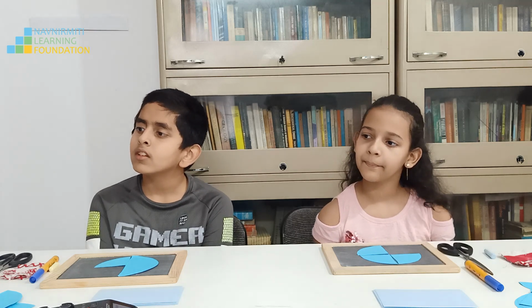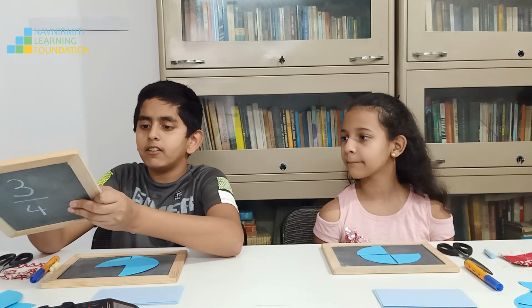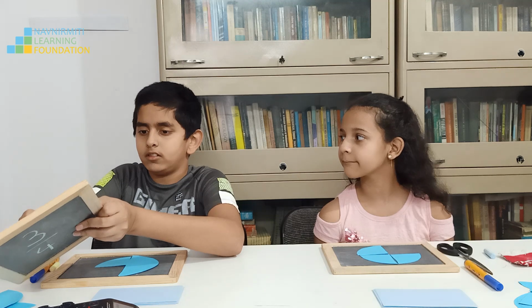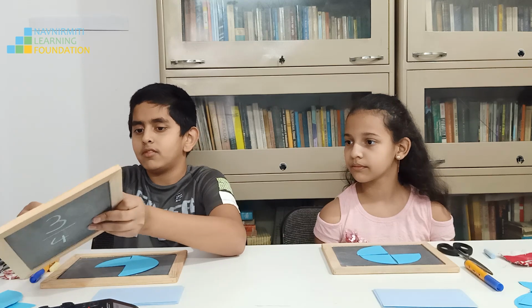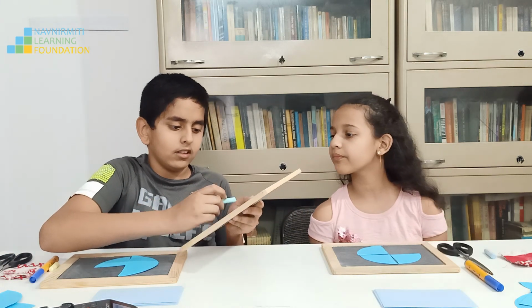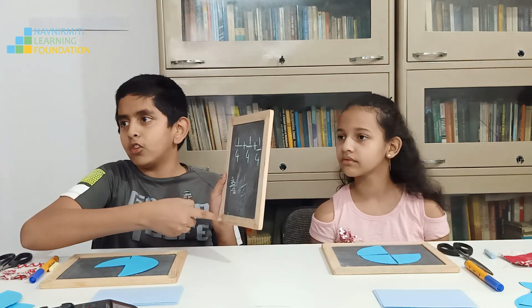We can even add the denominators, but then they would be reduced and there will be 3 upon 4. Shall we try? 1 by 4 plus 1 by 4 plus 1 by 4. Try and see what happens. It will be 3 upon 12, and then we can reduce it. Can you show it on the camera? It will be 3 upon 12, and when you reduce it, it will be 1 upon 4.